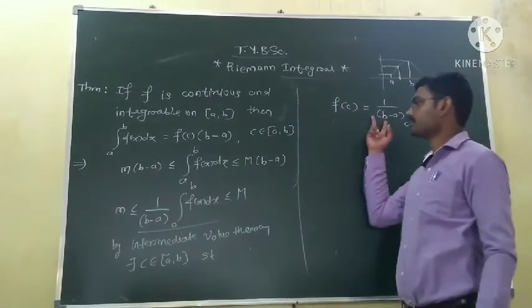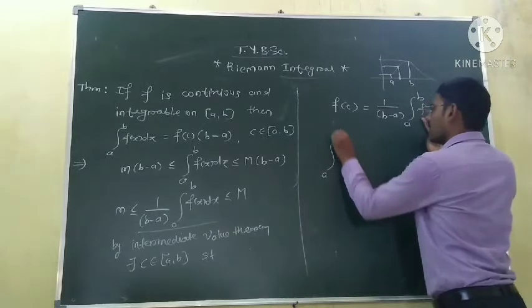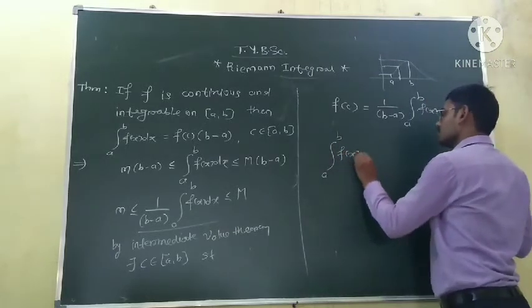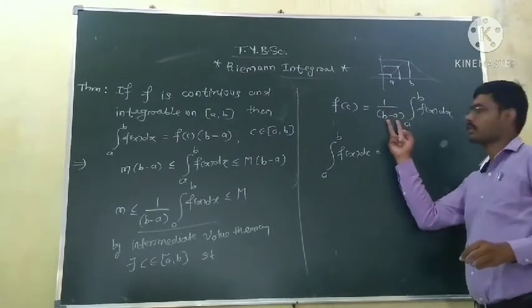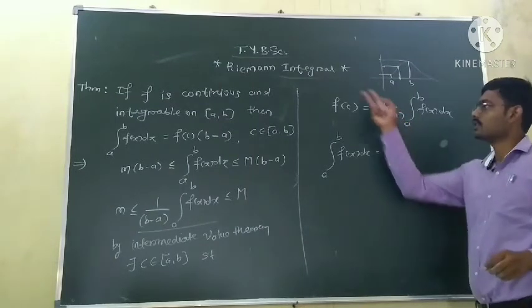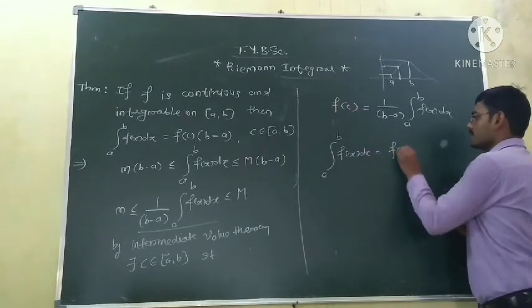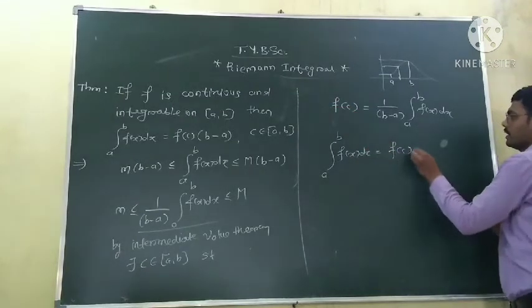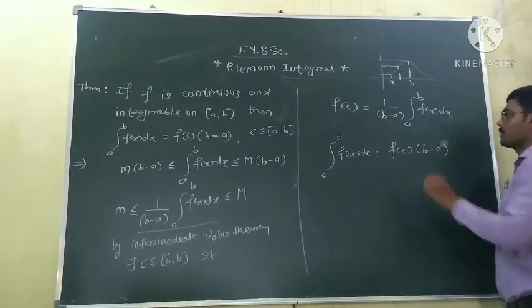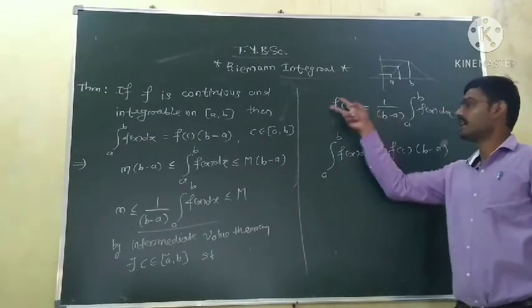That is, this integration of the function is equal to 1 upon b minus a. When this 1 upon b minus a goes to this side, it becomes f of c, and we can write this as f of c into b minus a, because the divisor becomes a multiplier when the side is changed.